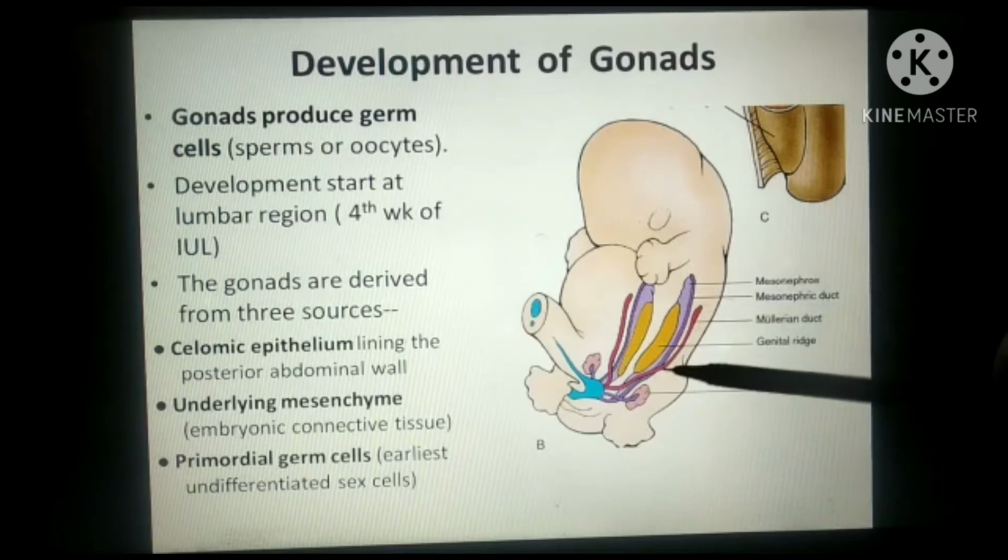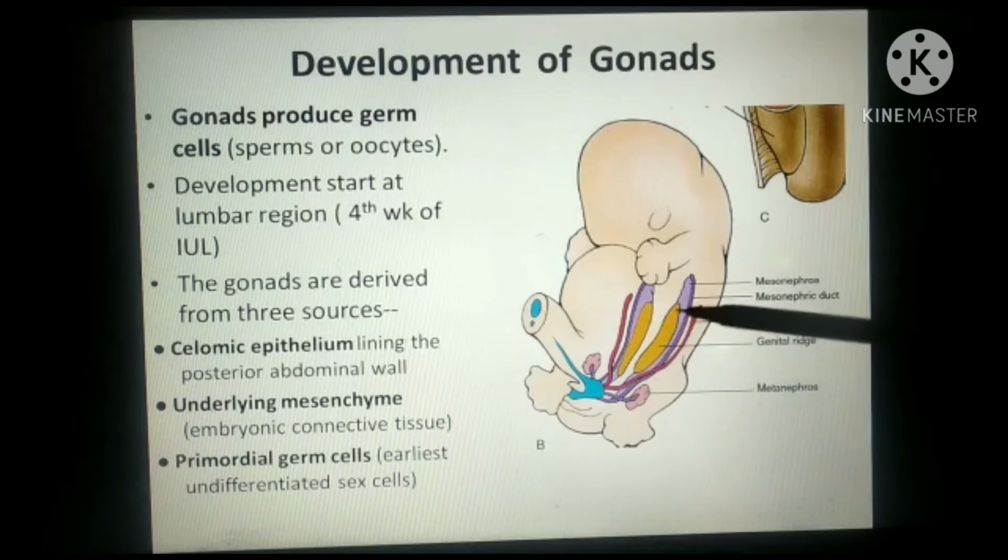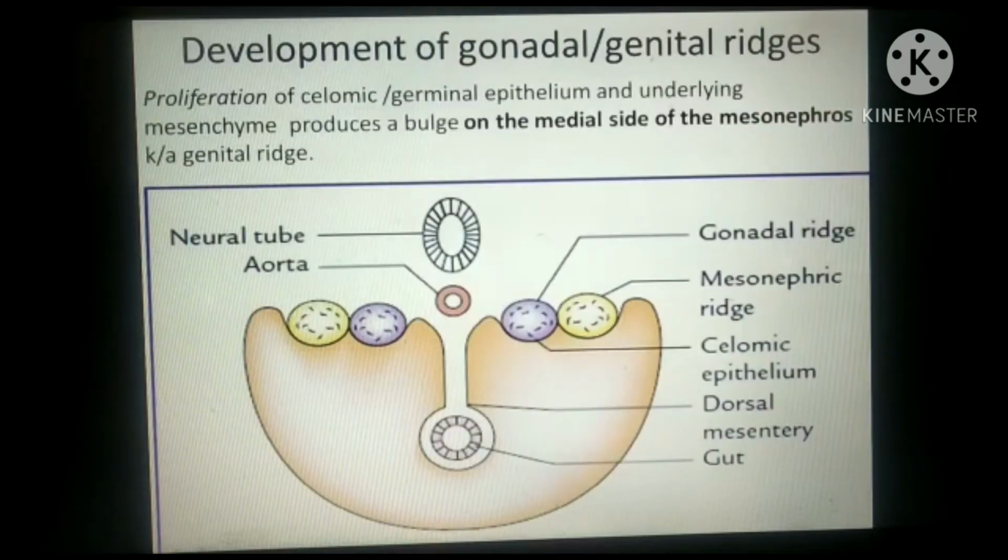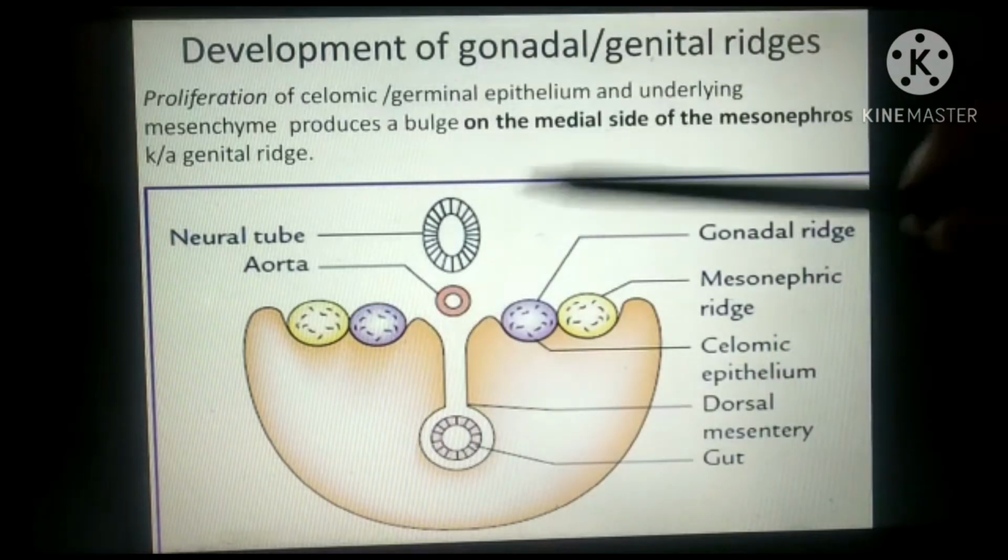Here we can see the mesonephric region or the mesonephros. On the medial side of this, here you can see genital ridge. So this genital ridge develops from the intermediate mesoderm on the medial side of the mesonephros. Here we can see the cut section at the lumbar region.